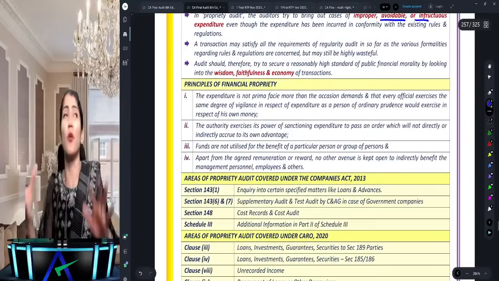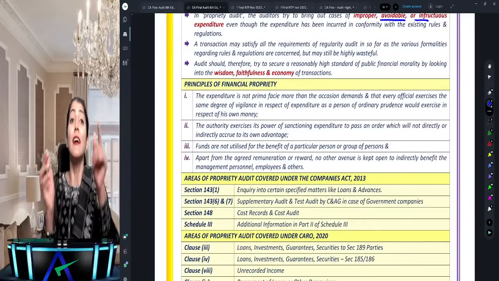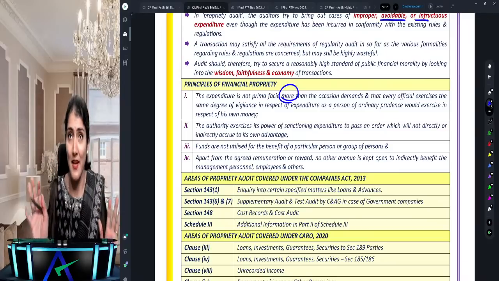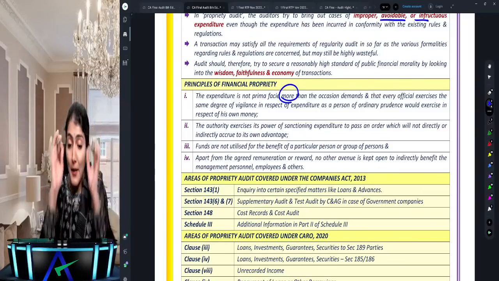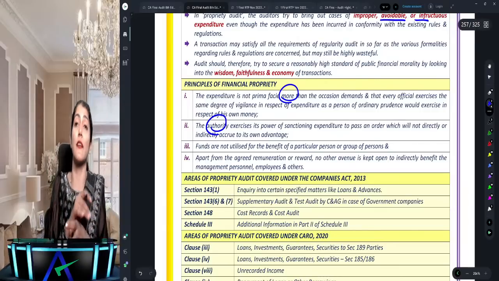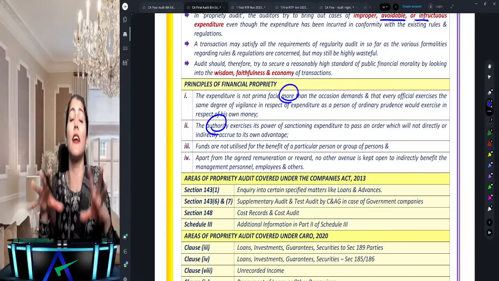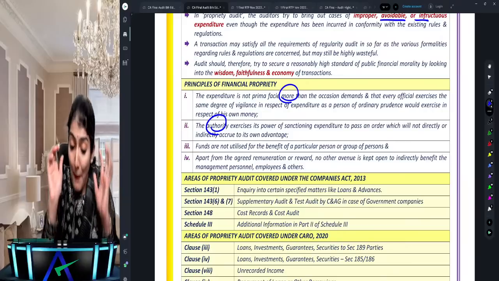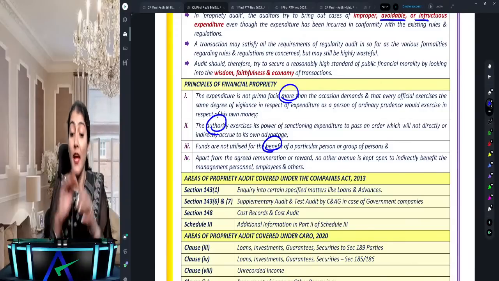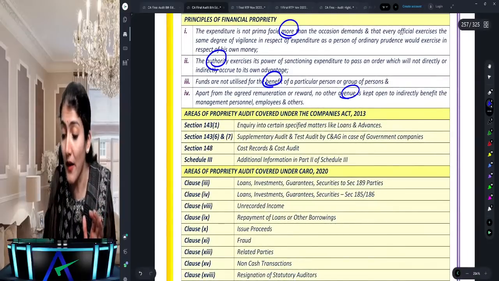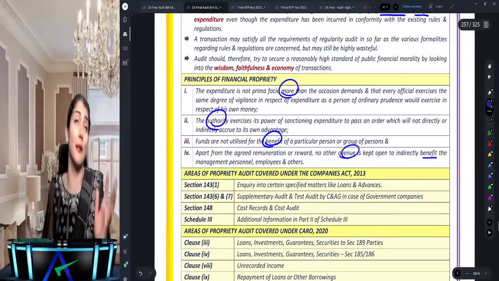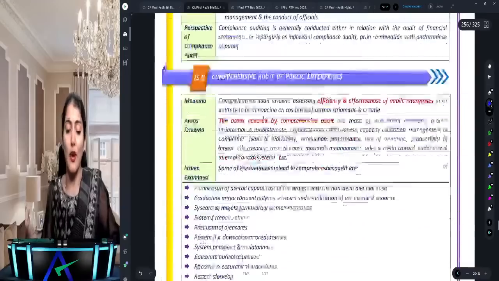And how do I come to know this expenditure is not proper? One, expenditure should not be prima facie more than what the occasion demands. No misuse of power: no authority should exercise power which is directly or indirectly to its own advantage. Public money should not be utilized for the benefit of a particular person or group of persons. And apart from the remuneration, there should be no other avenue kept available as other income for government employees.